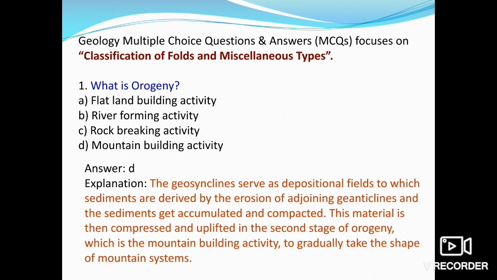This material is then compressed or uplifted in the second stage of the orogeny, which is the mountain building activity, to gradually take the shape of a mountain system. So that is the meaning of orogeny. Option D, that orogeny is the mountain building activity, is the right answer.